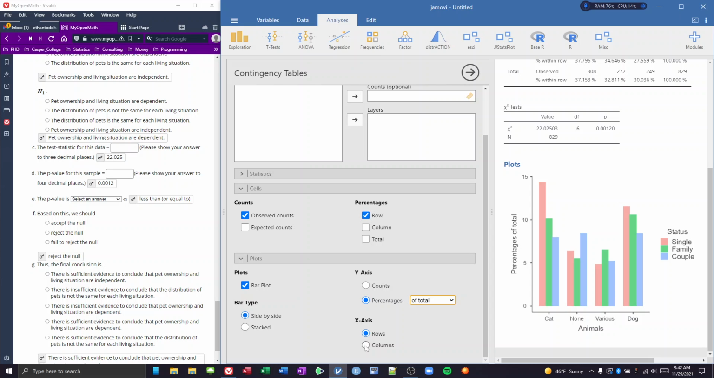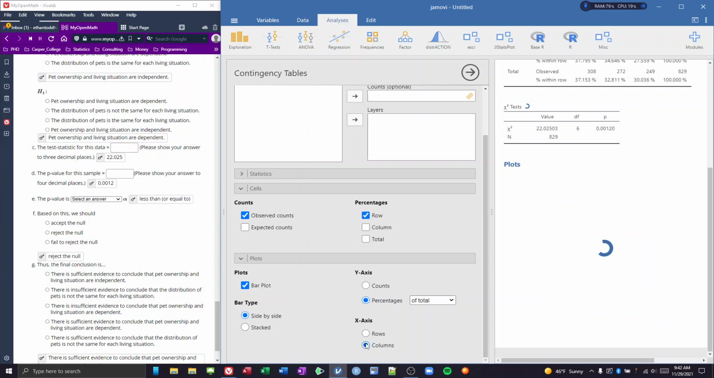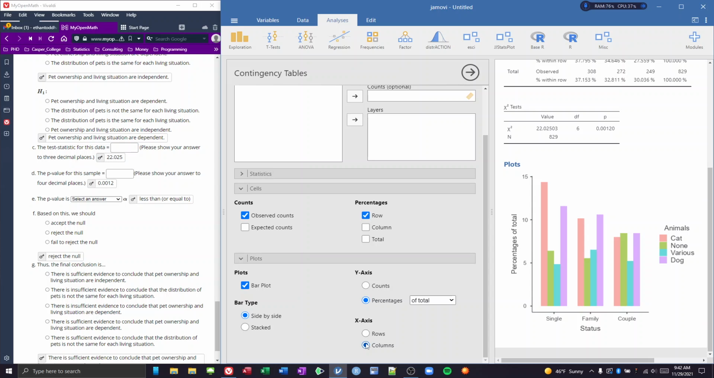Let's go ahead and see if we can flip these around. Let's change this, okay, so here's the single, the family, and the couple. If we didn't have any connections, the single distribution of cat, none, dog, and various should be the same between each of these groups. Now, if you notice, singles are likely to have either a cat or a dog, but various is actually kind of low, and none is kind of low. And if you look at the family or the couple, couple looks like none is kind of high. Anyhow, these shapes are not the same.